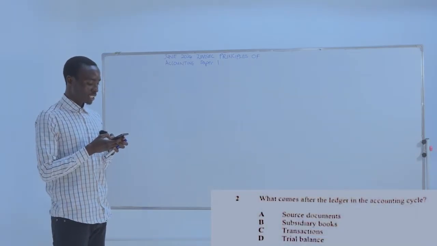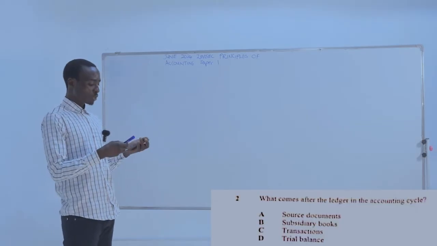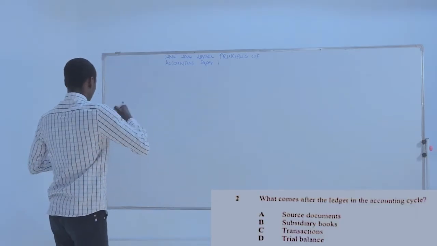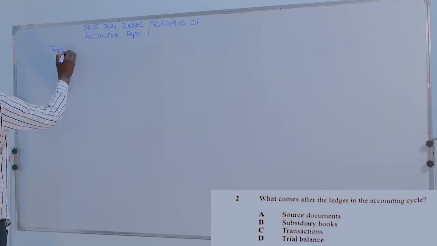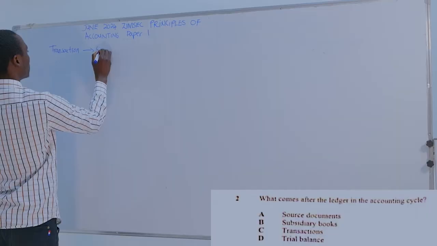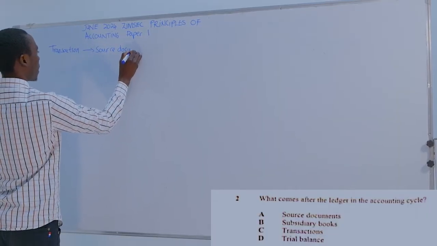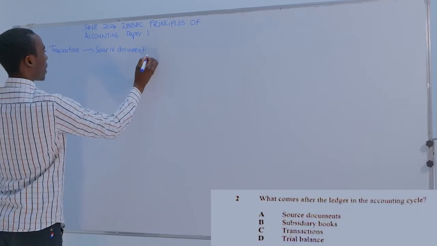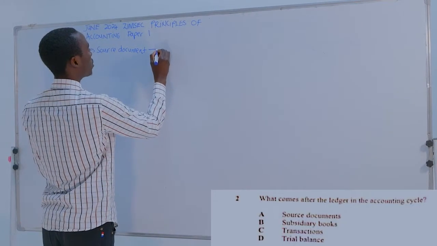What comes after the ledger in the accounting cycle? So the accounting cycle says it starts with a transaction. Then after the transaction, we have the source document. After the source document, we have subsidiary book.